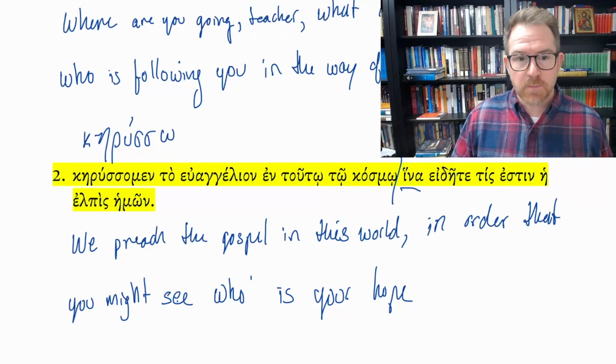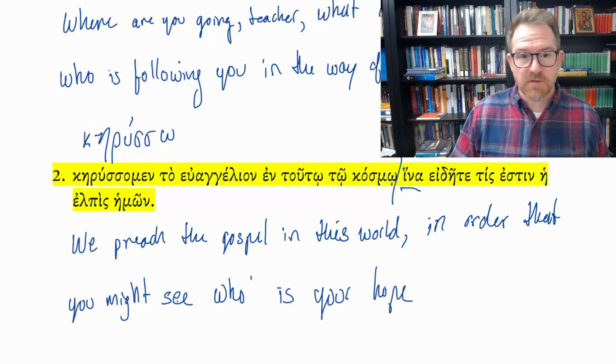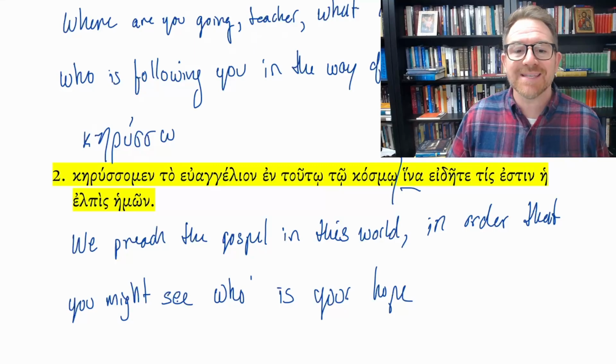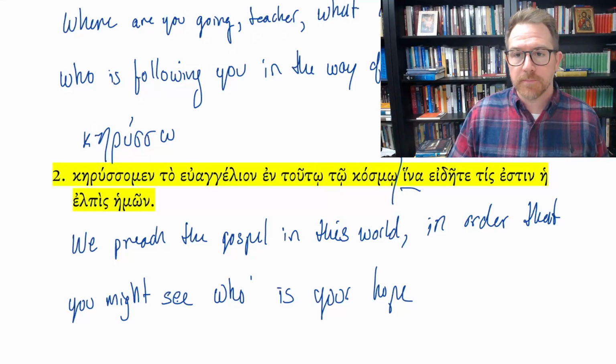So this is a good example where we have, again, examples of these indefinite pronouns. We preach the gospel in this world in order that you might see who is your hope. In order that you might see who is your hope.